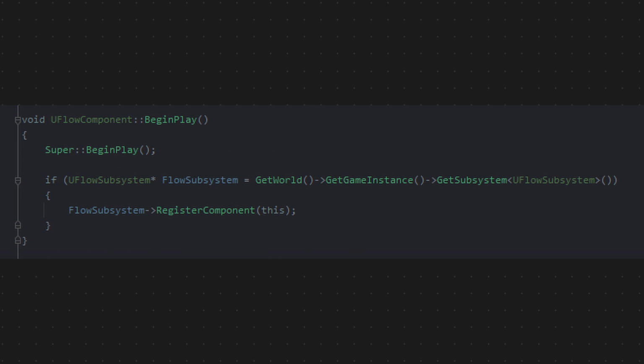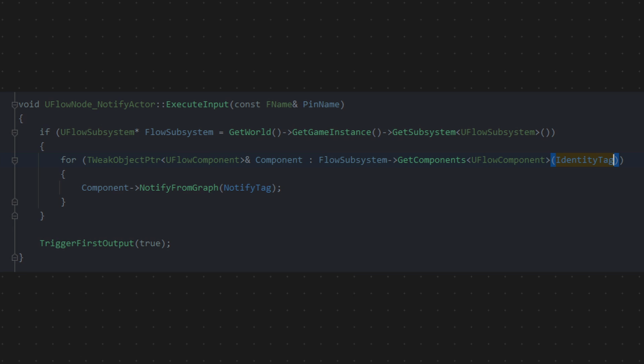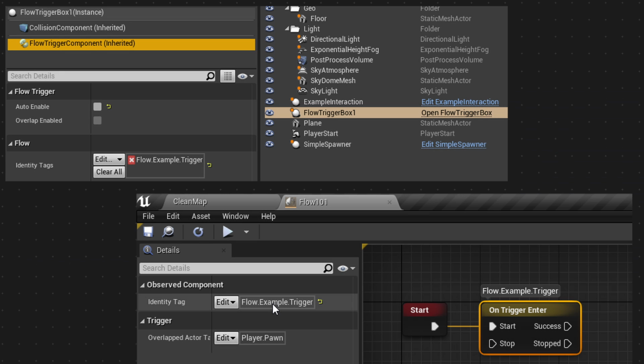On begin play, this component registers itself to the flow subsystem, which is a globally accessible manager that lives as long as the entire game. The flow component registry in the flow subsystem allows you to obtain a reference to any flow component without iterating through all actors in the world. You only need to know the identity tag of the component you want to find. And this is how this trigger enter node is able to find the trigger actor in the world. So you can place this trigger in any sublevel you want.